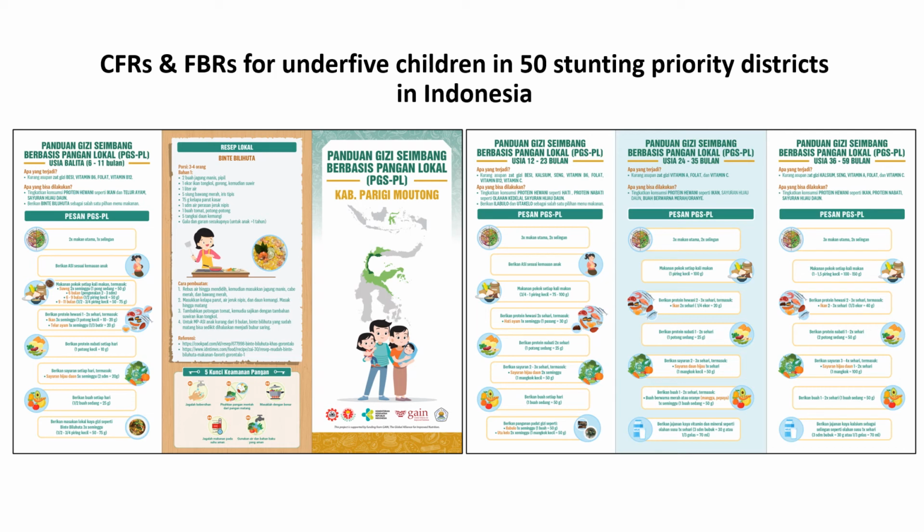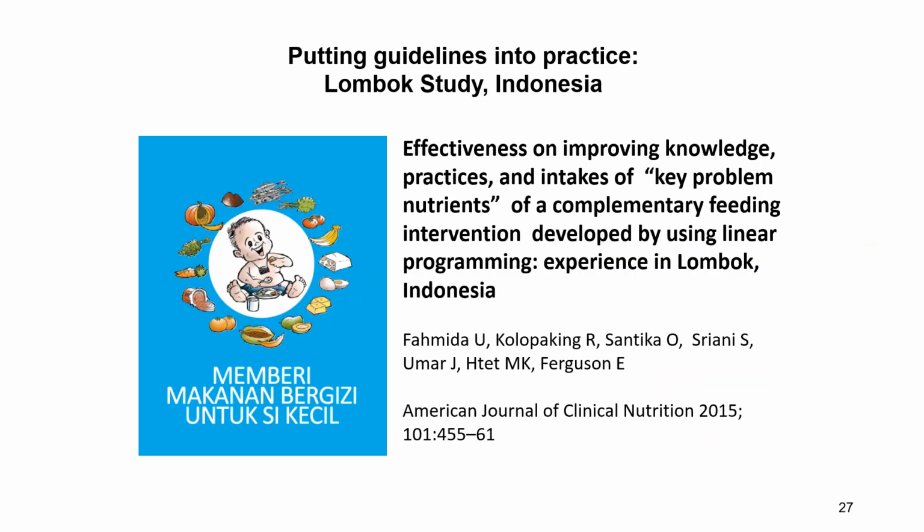In the message, the difference is that we highlight the problem nutrients, and in the food-based recommendation, we also highlight the frequency per week of the specific nutrient-dense subgroup or food items to be consumed, along with the portions. And also highlighting the local traditional recipes, which can be the vehicle for these nutrient-dense foods.